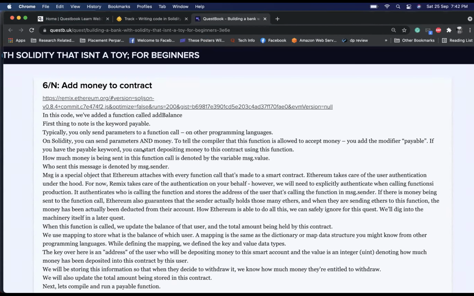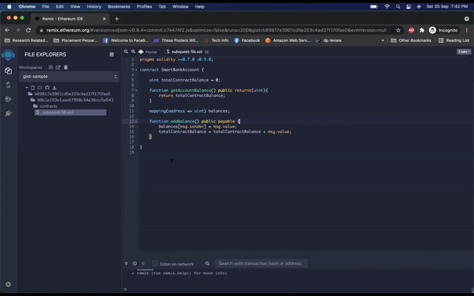If you have the payable keyword, you can start depositing money to this contract using this function. How much money is being sent in the function call is denoted by the variable message.value. Okay, maybe after executing, I'll have some idea on this. Like directly, I do not get anything.